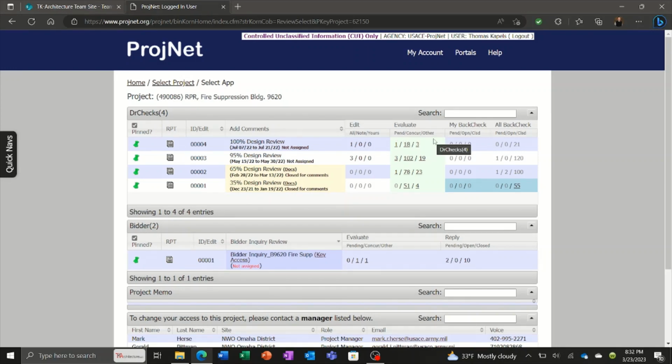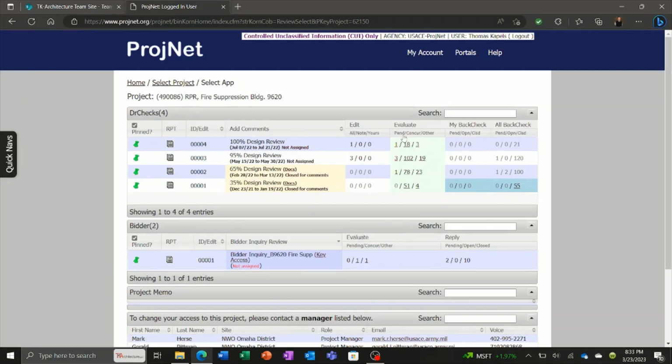Pending refers to the reviewers', submitters' review comments, how many of them have been entered. Concur is those that you agree with, and then other is the other 3 categories of responses: non-concur, for information only, and check and resolve. So this is very easy to actually navigate. These are hyperlinked in here, so you can click on there to get to comments.